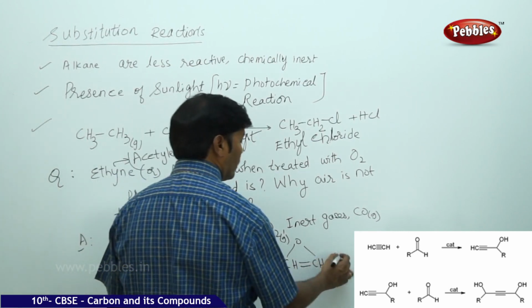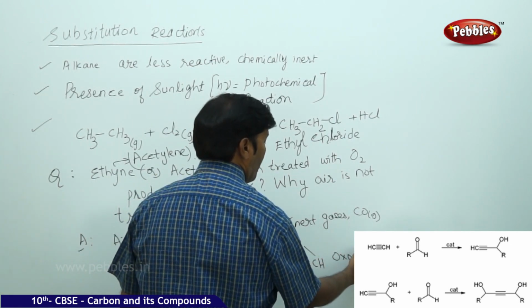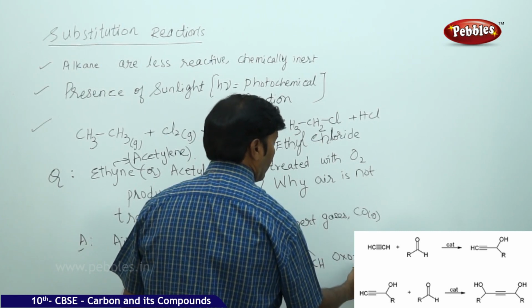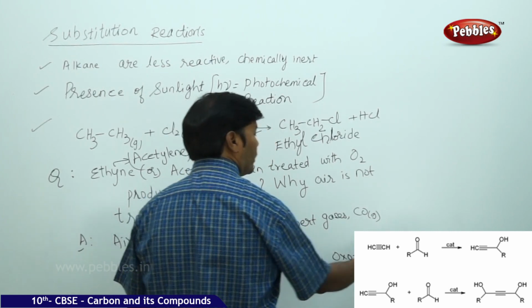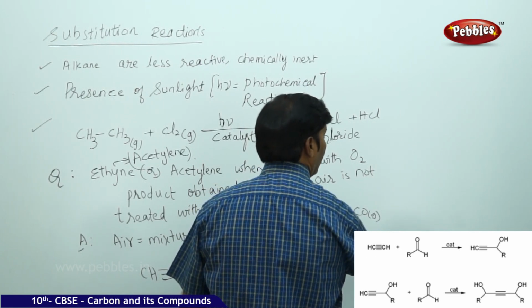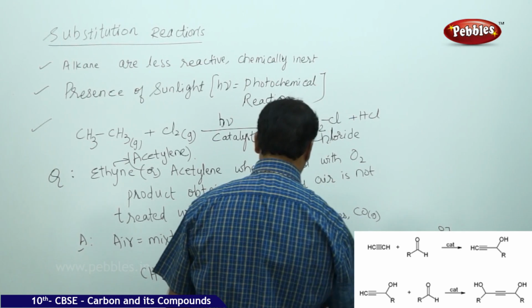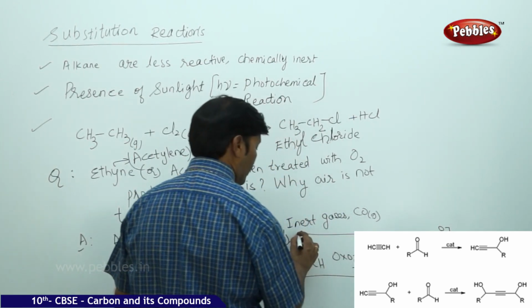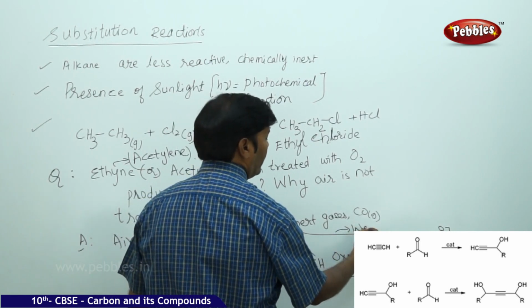We call this the oxyacetylene flame. It has a temperature of not less than 1800 degrees centigrade and it is used for welding purposes.